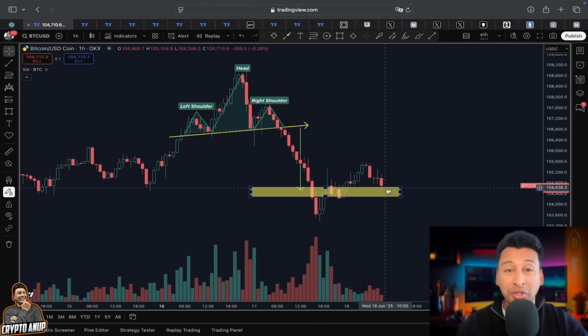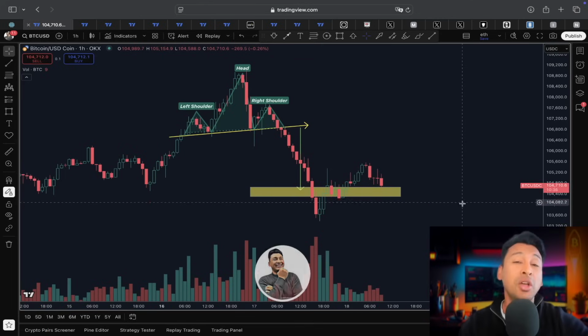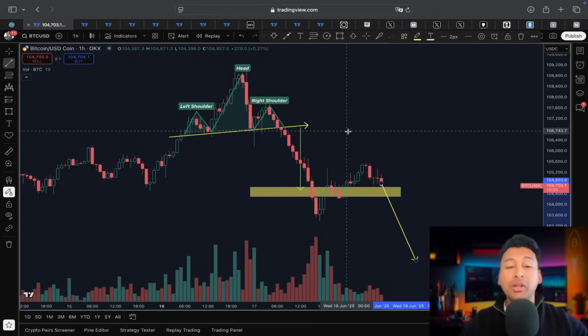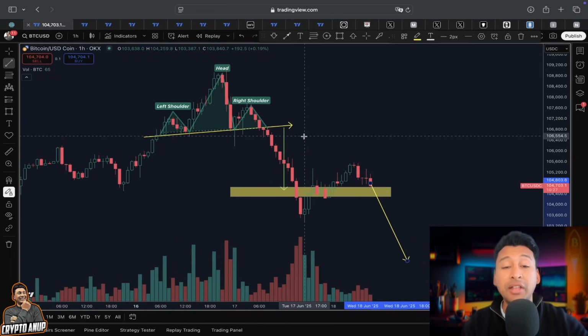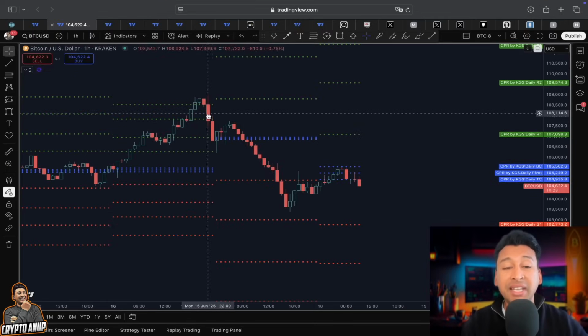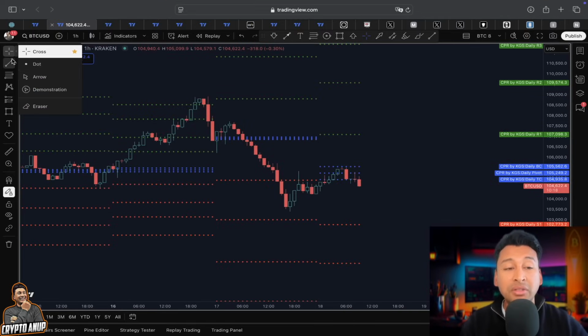But now the question is, will the price hold the support around 104,000, or is it going to go even lower? According to this head and shoulder, the price already played out perfectly, but according to our leading indicator, things look a little bit different.